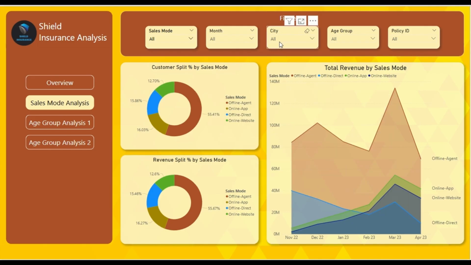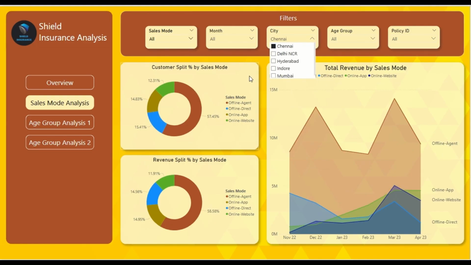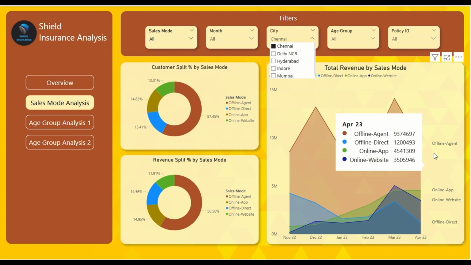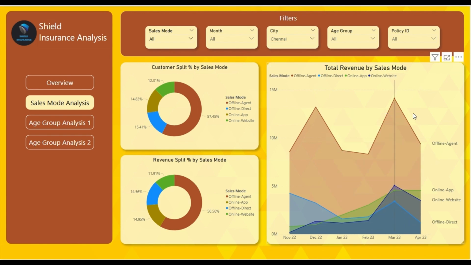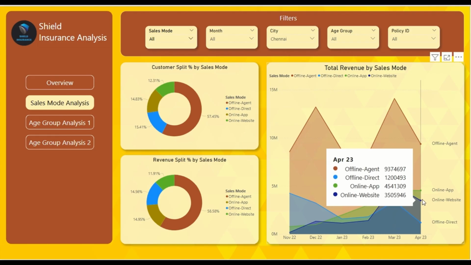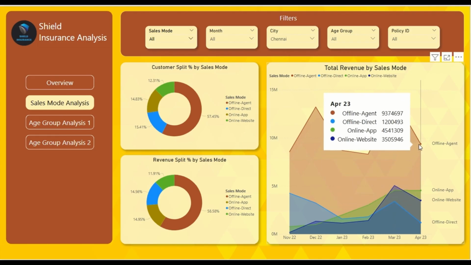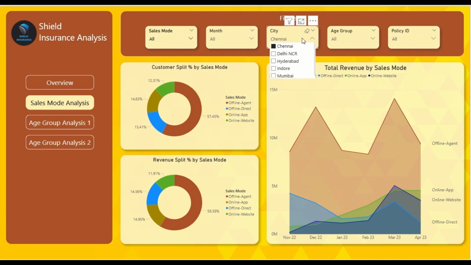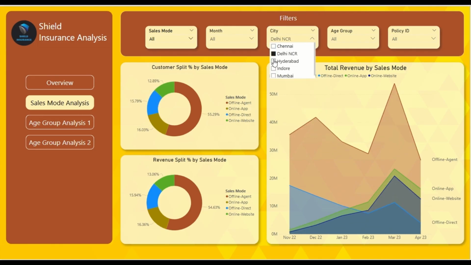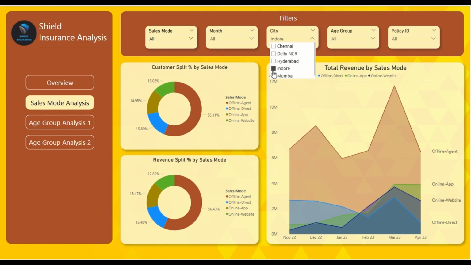And if I select a city here, like Chennai, in all the cities offline agent generated the highest amount of customers and highest amount of revenue. But if you see here in the trend chart, total revenue by sales mode, online apps and online website are slowly rising, and offline agent is still the most preferred medium, and that is true for all the cities, whether it is Delhi NCR or Hyderabad, Indore, Mumbai.